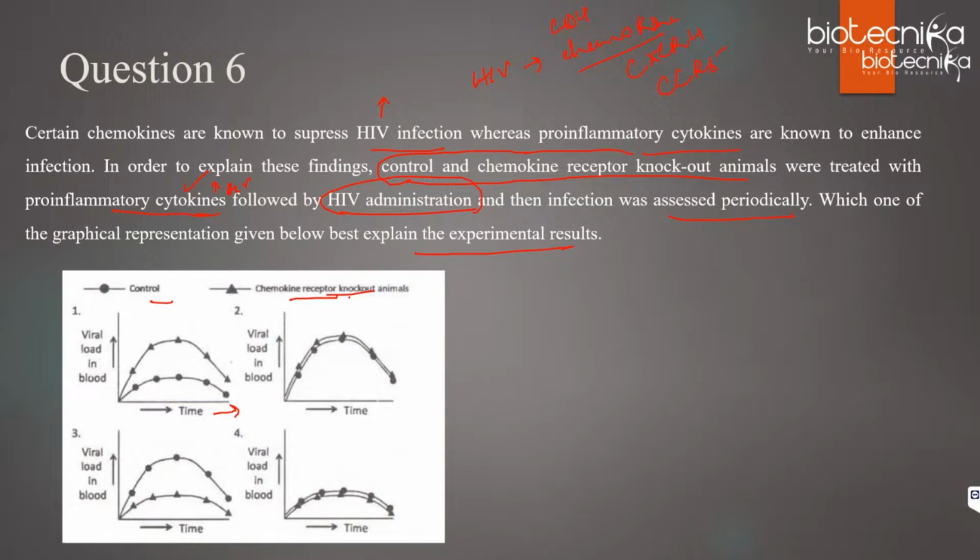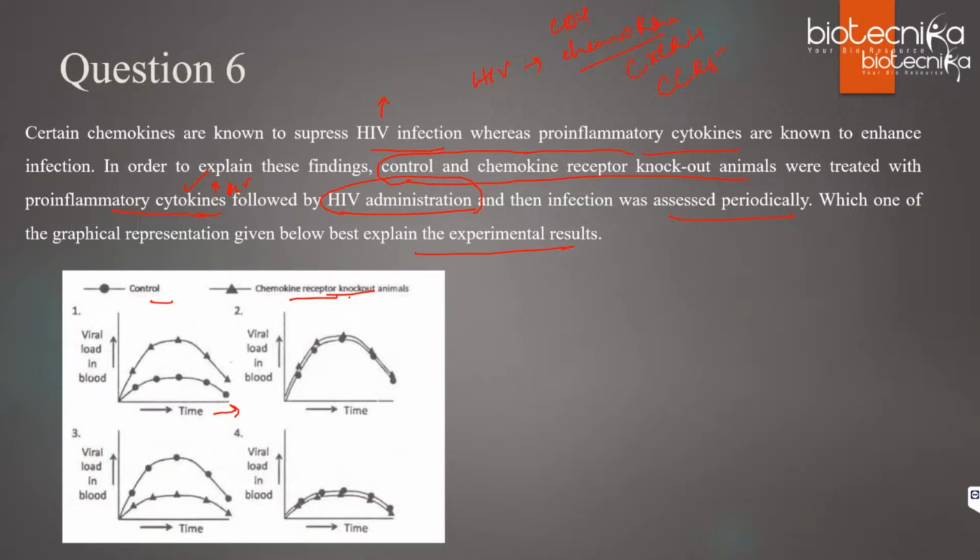No. Anupam, Malini, try again. If the receptor is knocked out, how will the viral load be higher? It should not be option 1.